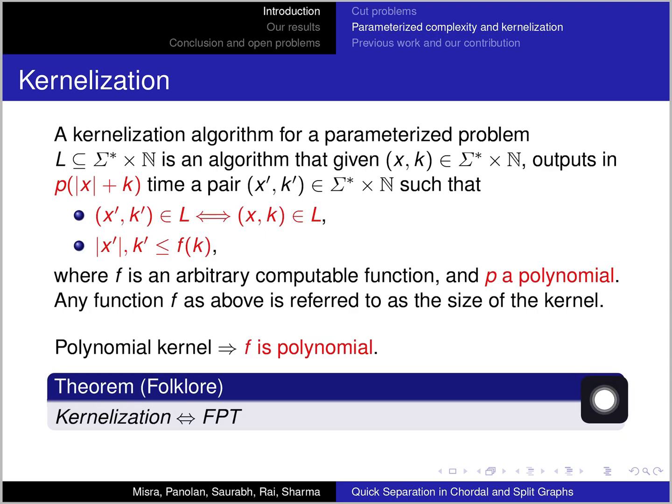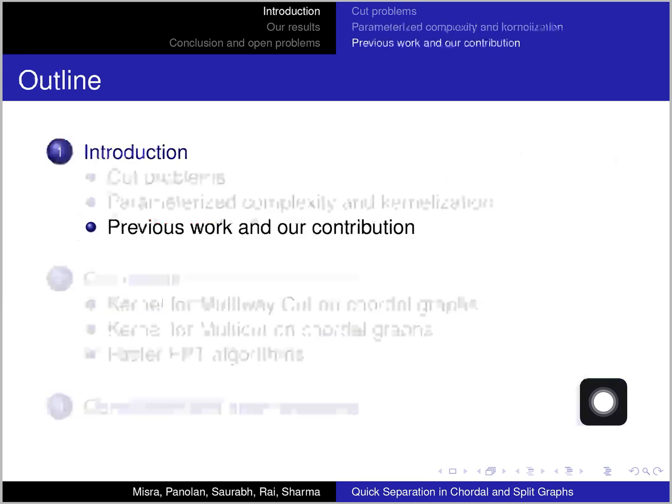There is a folklore theorem which says that a problem is FPT if and only if it admits a kernelization algorithm. But applying this theorem to get kernelization algorithms generally gives us kernels of exponential size. So if we want kernels of polynomial size, then we need to work harder. So first we show that a problem is FPT, and then we want to get a kernel of polynomial size.